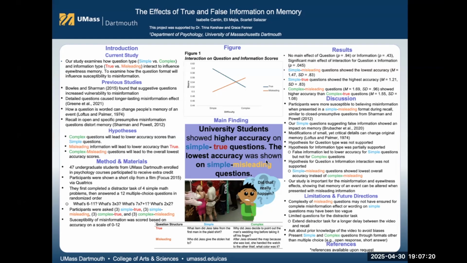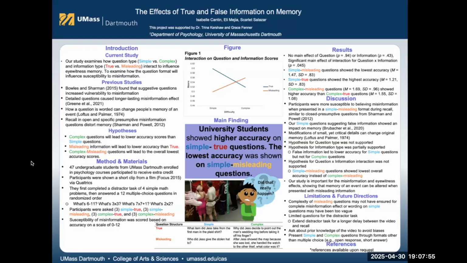The questions were shown in random order and came in 4 types: simple and true, simple and misleading, complex and true, complex and misleading. There are 3 questions for each type. To measure how much participants were influenced by misinformation, we looked at how many questions they answered correctly. Scores ranged from 0 to 12, with higher scores meaning better memory accuracy and lower susceptibility to misleading information, compared to lower scores meaning less accuracy, reflecting more errors, and higher susceptibility to misleading information.